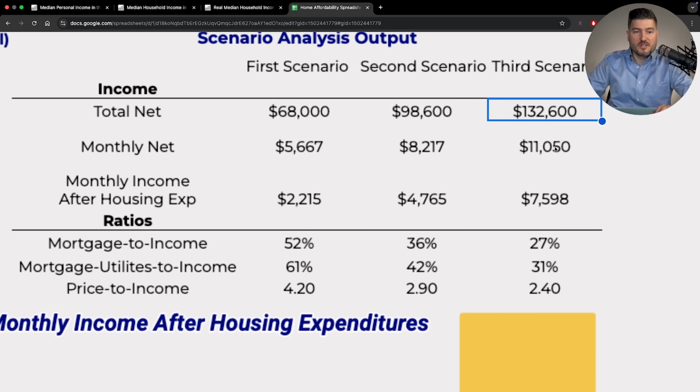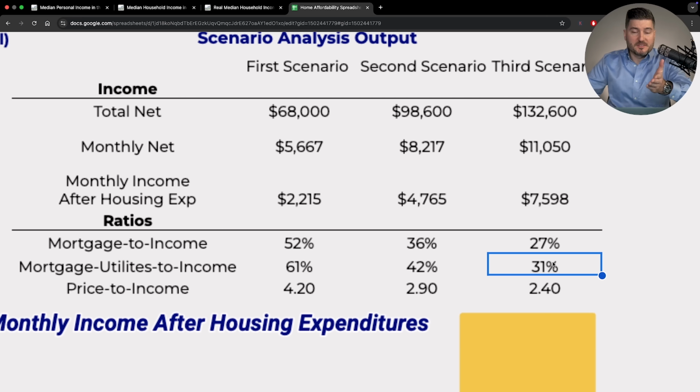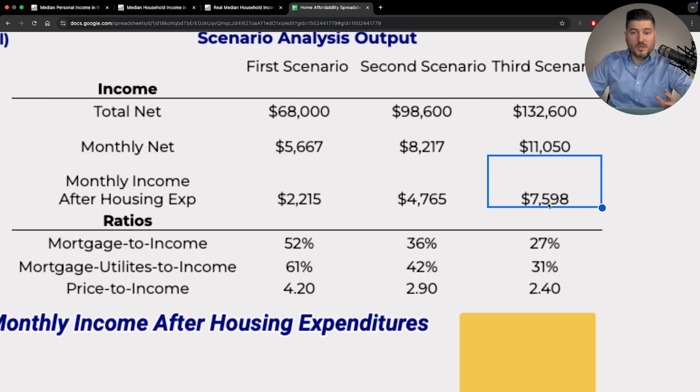They're netting 132 with the hot sauce business and the 2 salaries. Their monthly net income is 11,000. Their monthly income after housing expenses is 7,598, and then their mortgage to income is 27%, and then everything else is 31%. So the 30% rule that I talked about is aggressive, but these people have $7,500 a month left over to do whatever the hell they want.